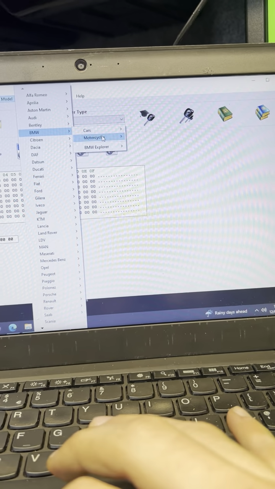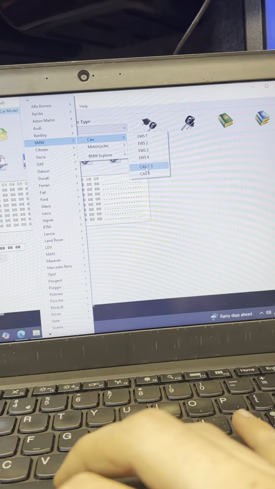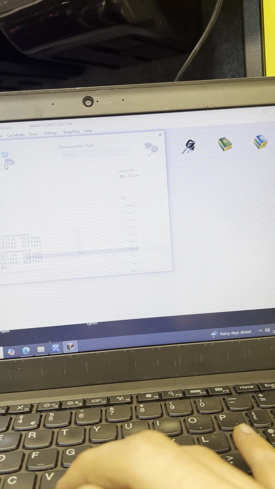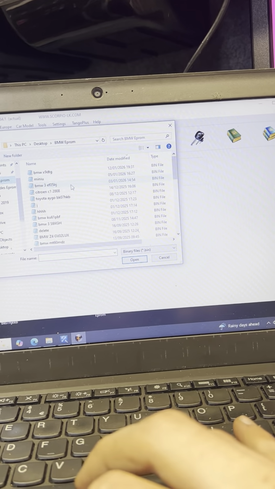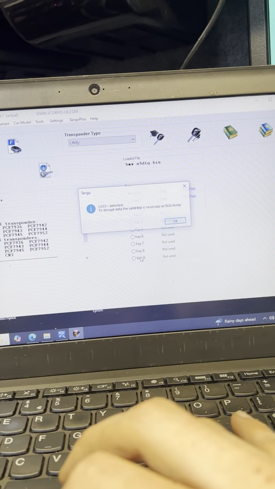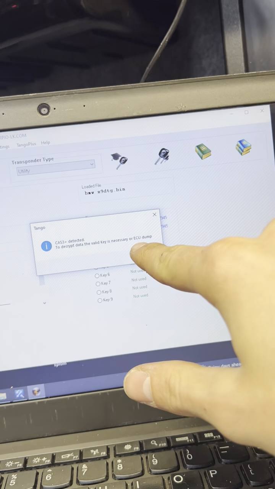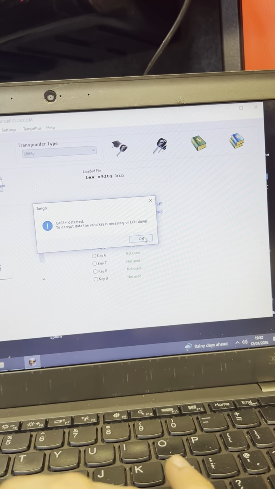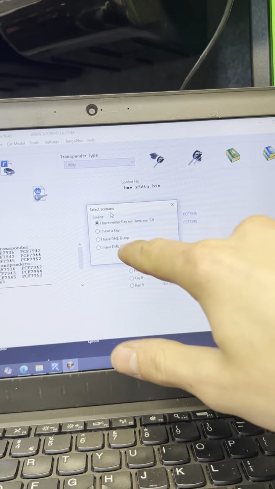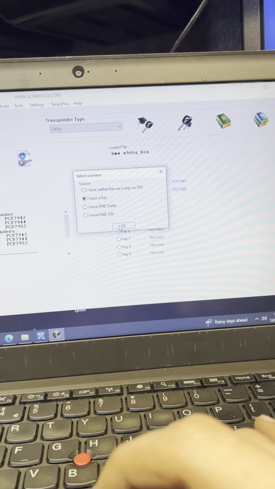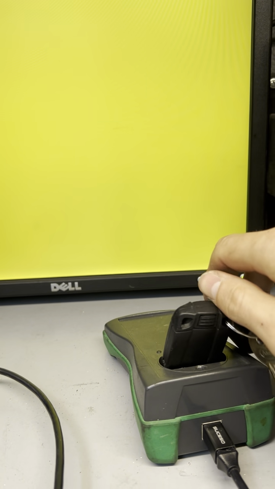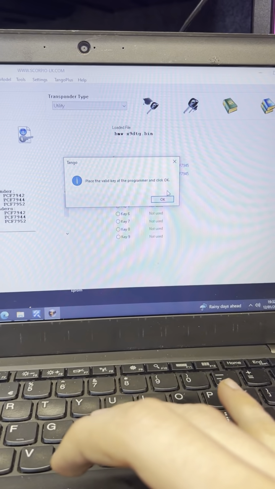In order to program the key and read the car ICN from our spare key, we're going to use Tango. Go car model, BMW, cars, CAS. Now we select our file. You see you need to decrypt the data, valid keys necessarily, or ECU dump. We don't need the dump or ICN. You have a key, select this, we place our key into the VDI Prog and click OK.